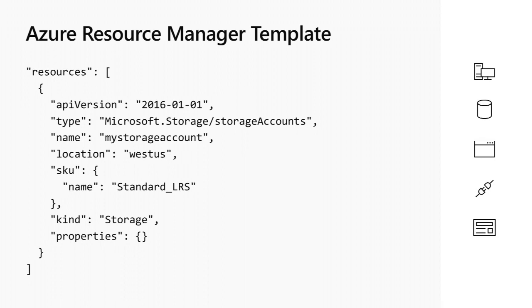An example of the Azure Resource Manager template is here. So here you can see the type, or the Azure resource provider, which is storage, and the name of the service or the type of the service, which is storage accounts. And here we have also the location, SKU, kind, etc.